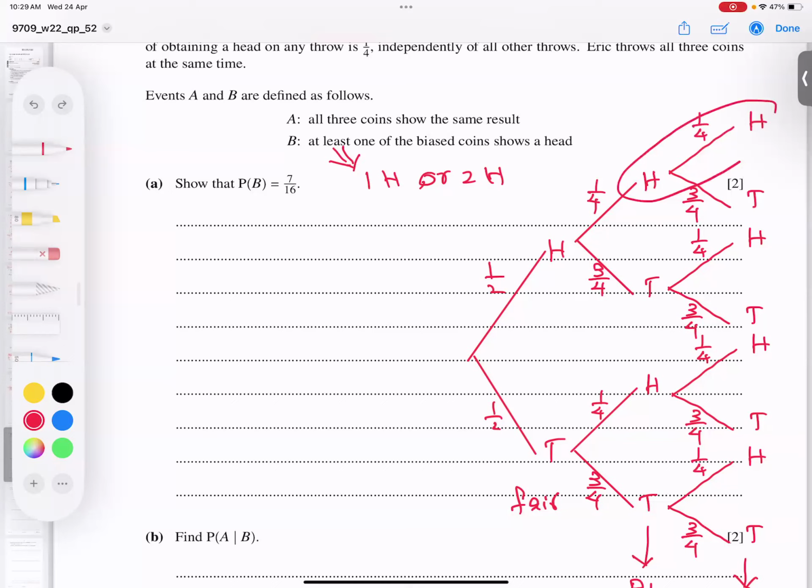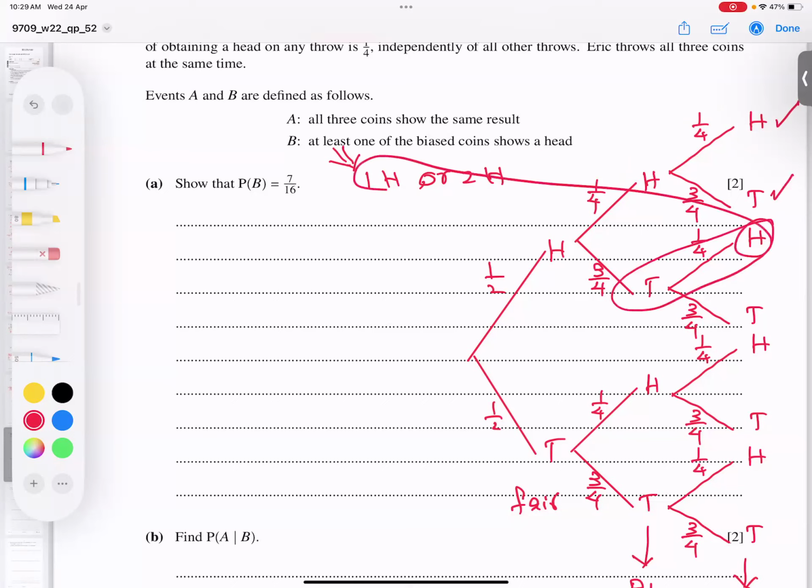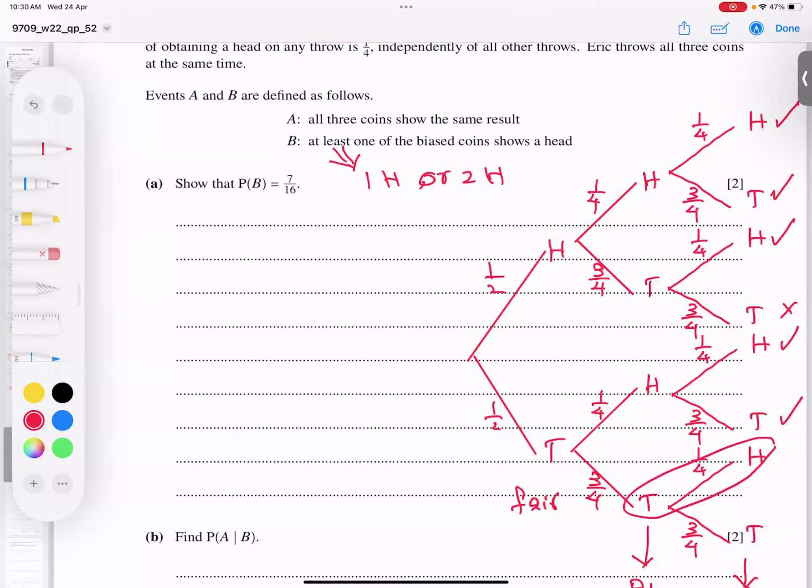So what about this branch? Yes, because both heads are biased, I need it. What about this? Exactly, at least one is coming, take it. What about this? Yes, one head is coming, I will take it. What about this? No, I will not take it. What about this branch? Yes, I will take it. What about this? At least one head is coming, I will take it. And the last, both tails, is not required.